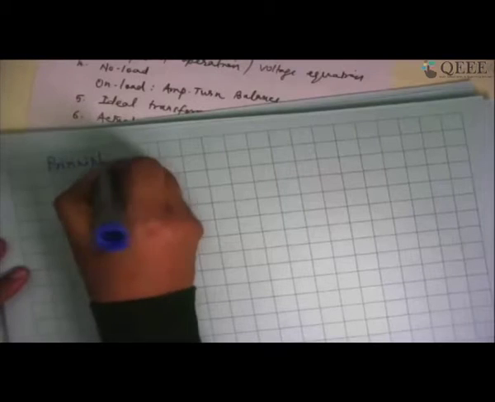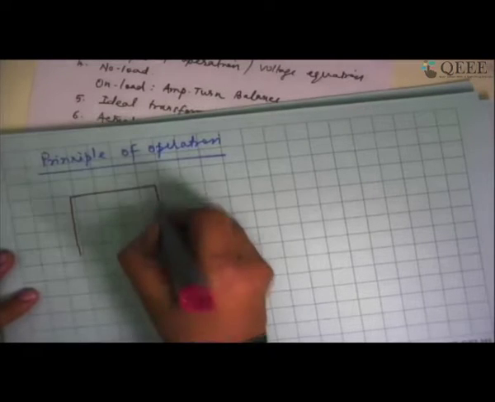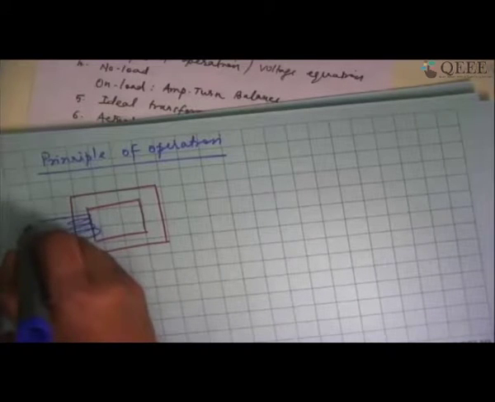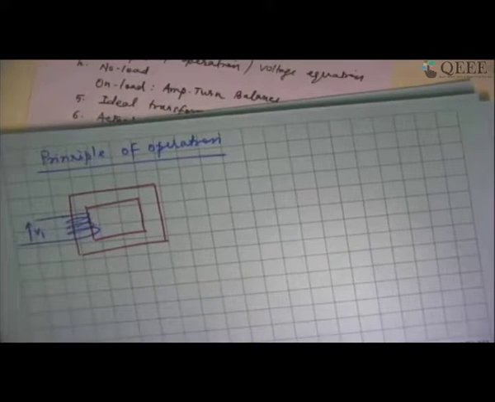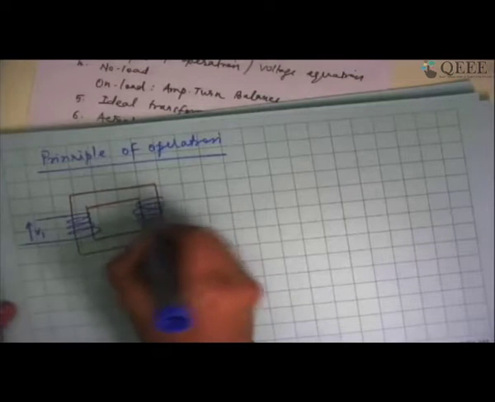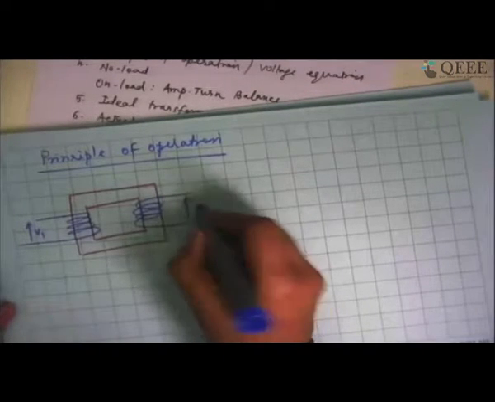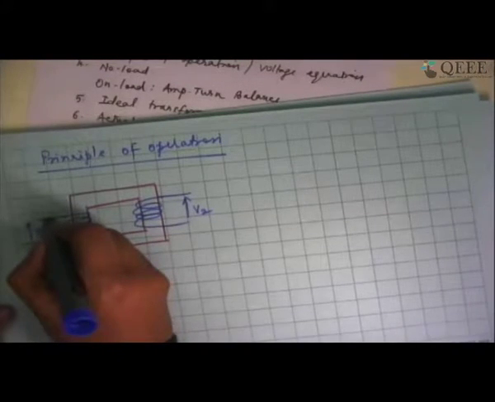Let's try to look at the principle of operation of the transformer. In the principle of operation, let me just assume a core type construction. I am essentially looking at a core like this. I have put the primary winding here and I have applied a voltage of V1. And I am going to have the secondary winding here, and I have to measure how much voltage is coming out as output here.